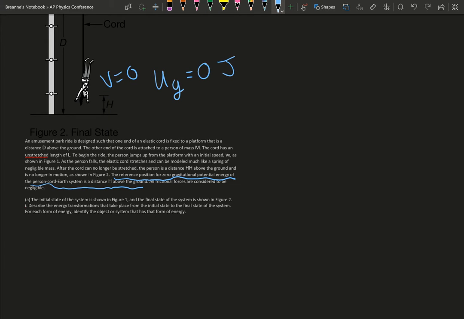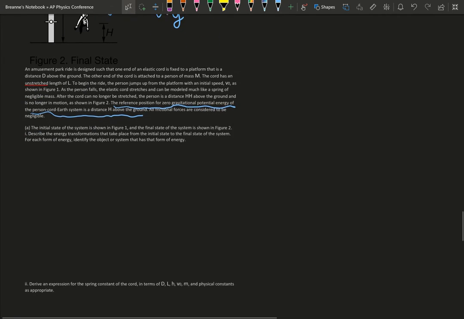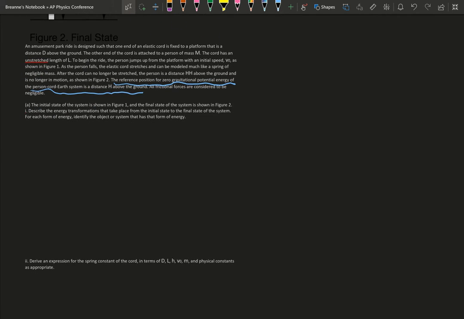So our world ends there, is all it's saying. I think it's so you can make the math a little bit easier for y'all. All frictional forces are considered to be negligible. So the initial state of the system is shown in figure 1, and the final state of the system is shown in figure 2.